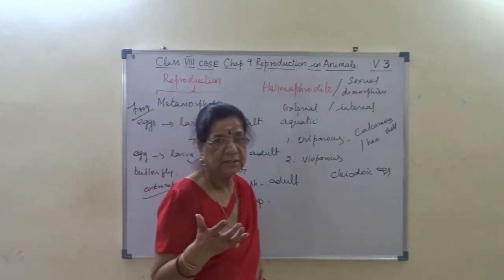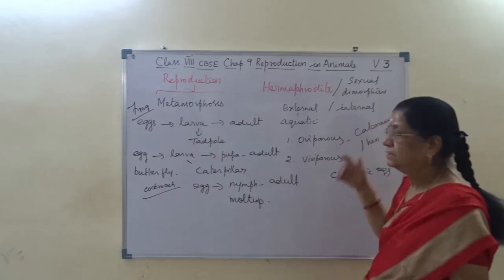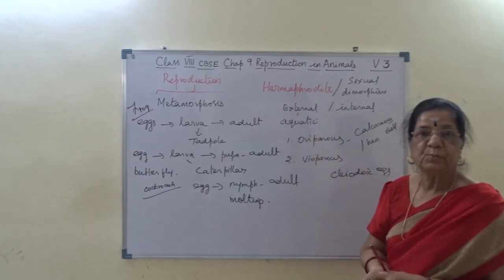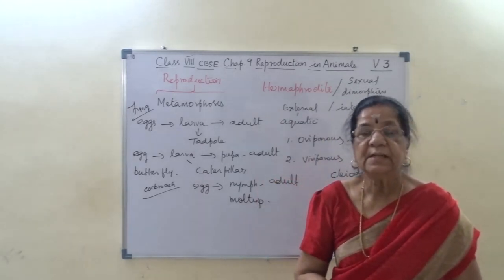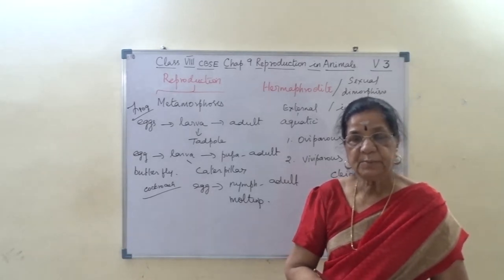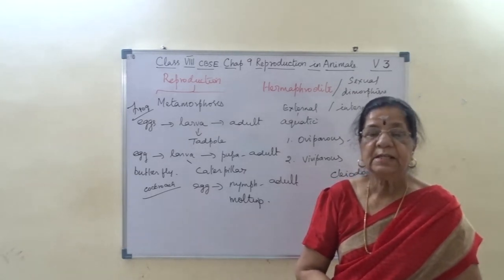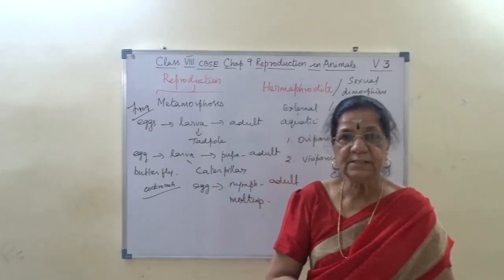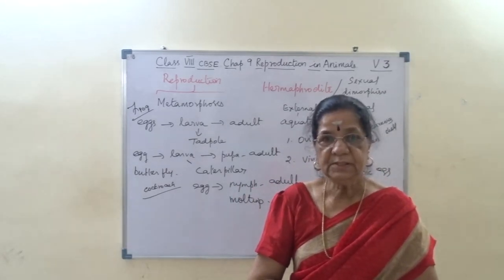So in sexual reproduction we came across external fertilization, internal fertilization, oviparous, viviparous, and then metamorphosis, and then human sexual reproduction. That we are going to learn about: male reproductive system, female reproductive system, and process of fertilization and development of the fetus. That we will continue with the figure as PPT presentation. I hope you understand. We'll continue in the next session.